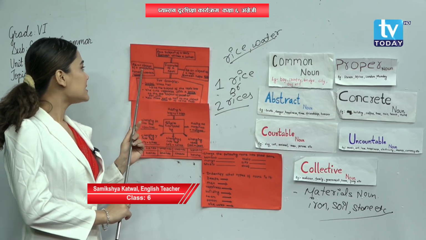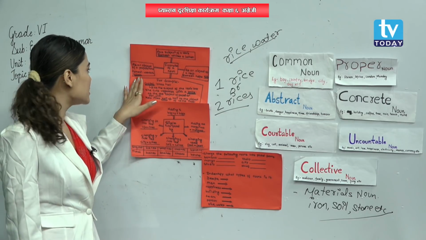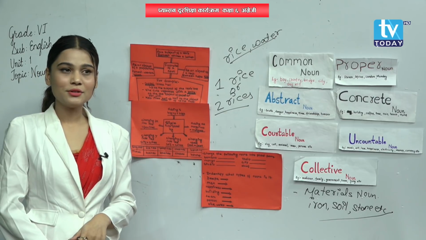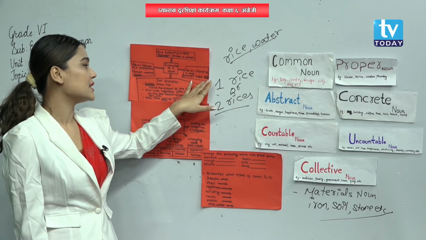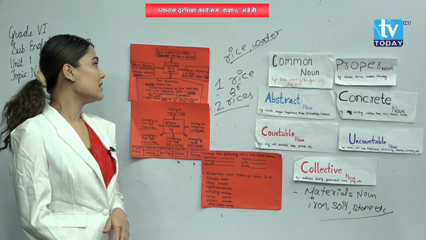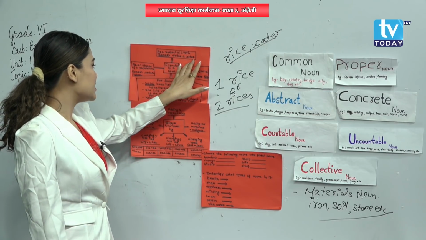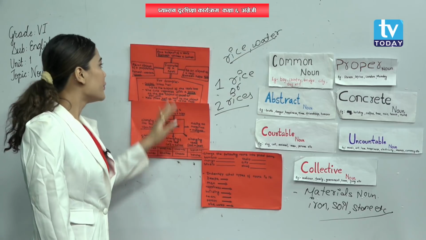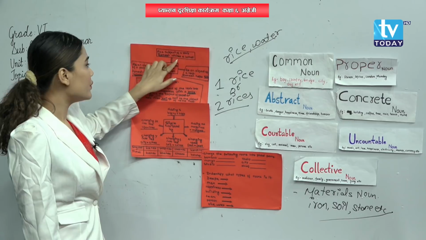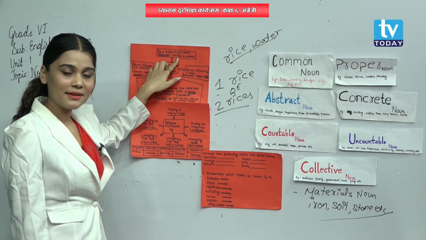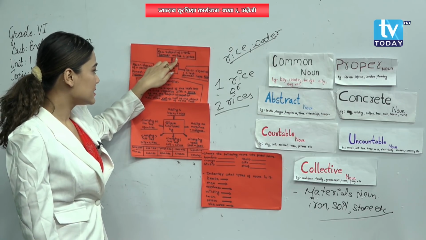And next one, as an object of a preposition. Ramesh went to school. That means school is the object of a preposition over here. Yes or no? Yes. And another one, as an object of a verb. That means Ramesh helps Sita. That means Sita is an object of a verb. So you can look here. Ramesh writes a letter. That means Ramesh is the subject of the verb writes. Did you get me? Okay.